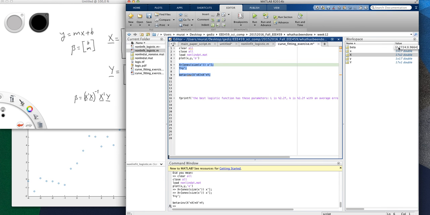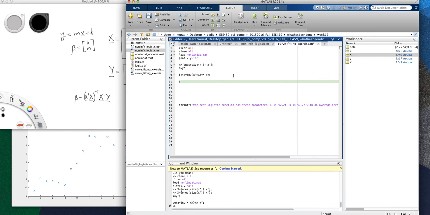And now we get two beta values. First one is the point where it crosses the y-axis, and the second one is the slope of the fit. So let's now calculate Y best line model. That is beta's second element, which is m, right?